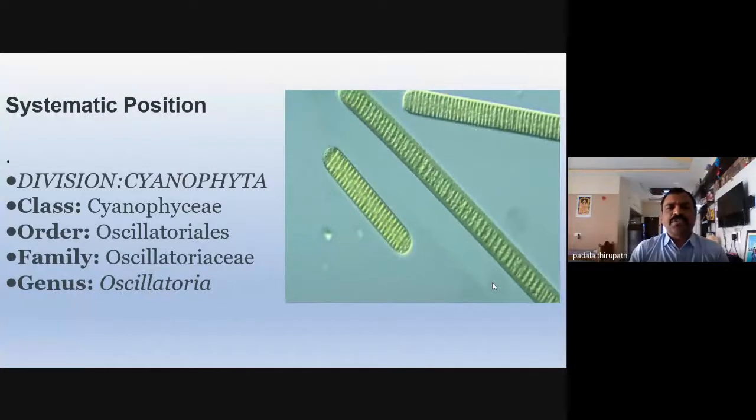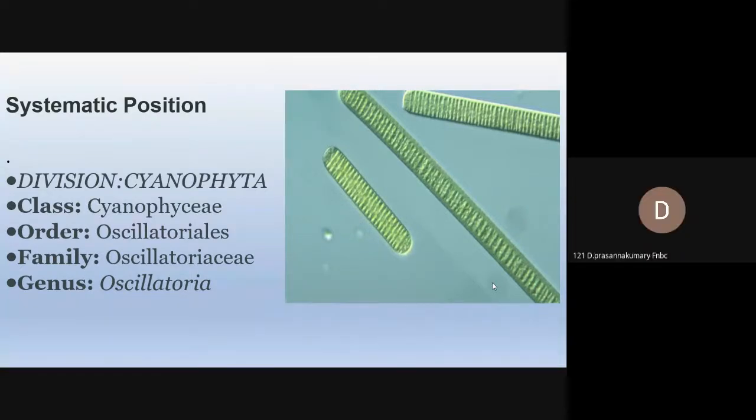Then what is the systematic position of this Oscillatoria? What is the taxonomic position? What is the classification? Division Cyanophyta, class Cyanophyceae, order Oscillatoriales, family Oscillatoriaceae, genus Oscillatoria. So this is the systematic position of Oscillatoria. Is it clear? Yes. Next we will move to the next slide.